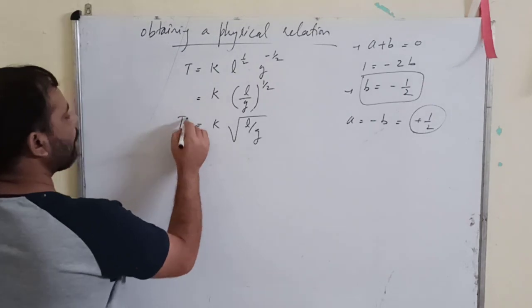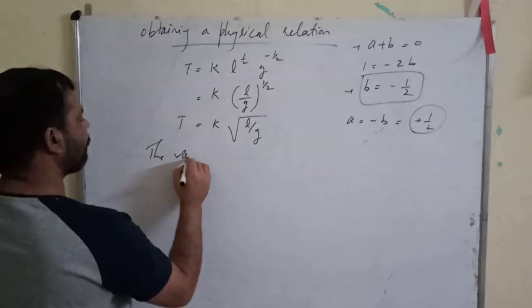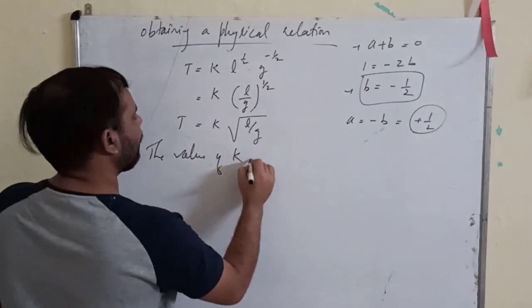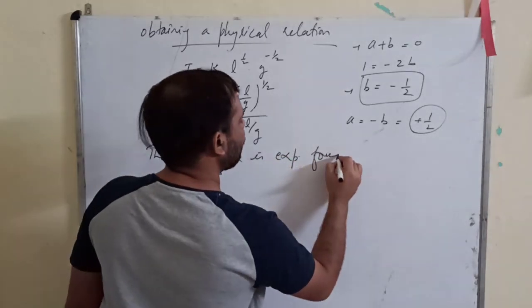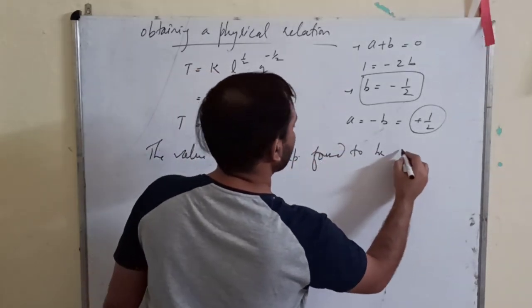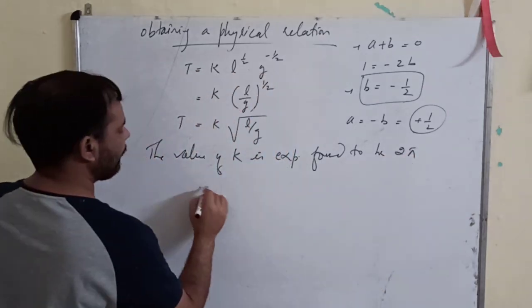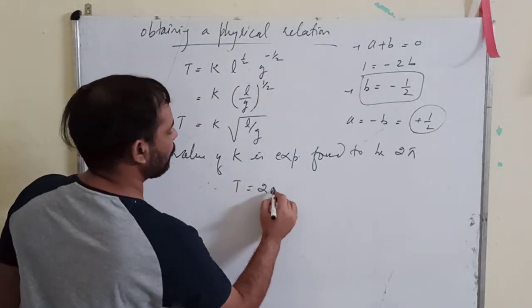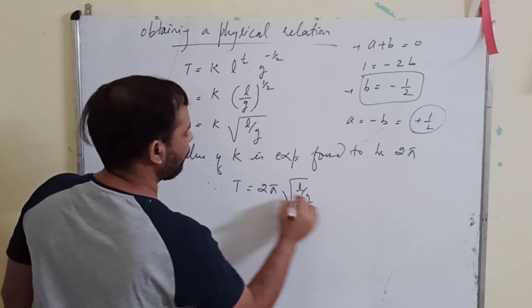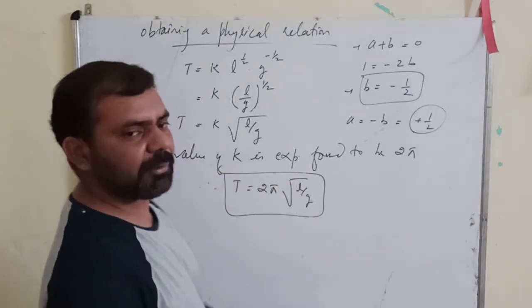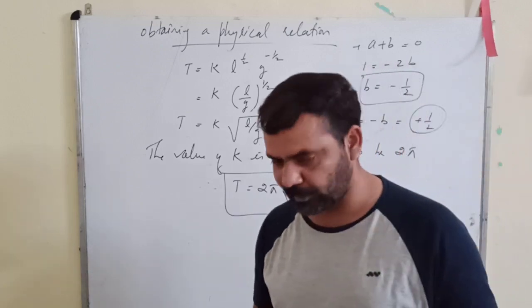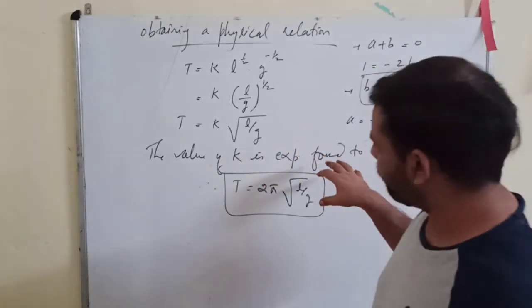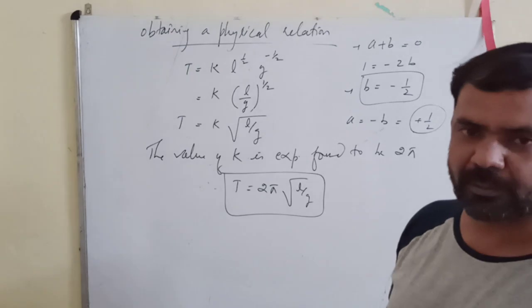The value of k is experimentally found to be 2π, and therefore T is equal to 2π under root l upon g. So we obtained the formula dimensionally for the time period of oscillation of a pendulum. This way you can obtain a physical relation.